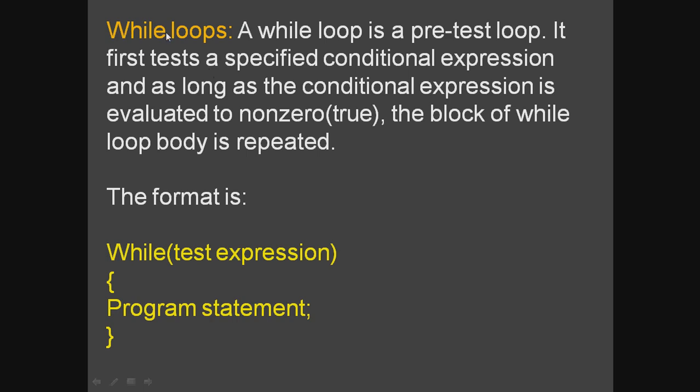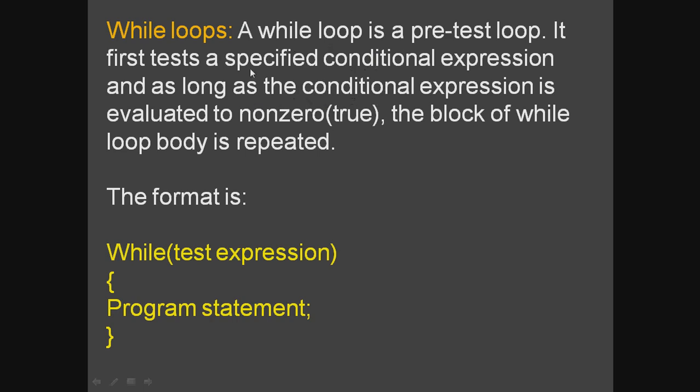So what is a while loop? A while loop is a pre-test loop. It first tests a specified conditional expression, and as long as the conditional expression evaluates to non-zero, true, the block of the while loop is repeated. Be it the for loop, while loop, or do while loop, the condition is the same. As long as the test condition is true, the body of that loop will keep on repeating.